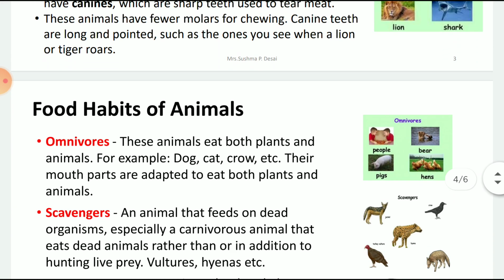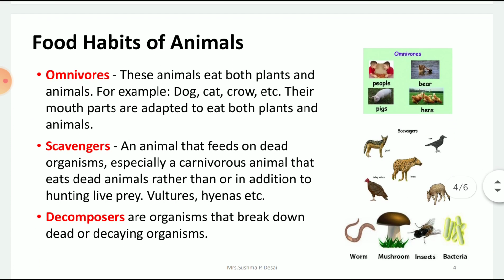Next come the omnivores. Omnivores means they eat both plants as well as animals. Can you name some? We ourselves, human beings, are omnivores. That's why some are vegetarian, some are non-vegetarian. And those who eat non-vegetarian, they consume both, right?